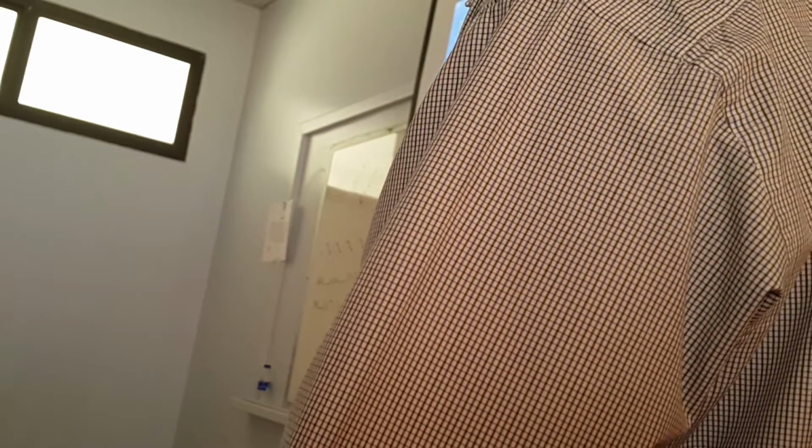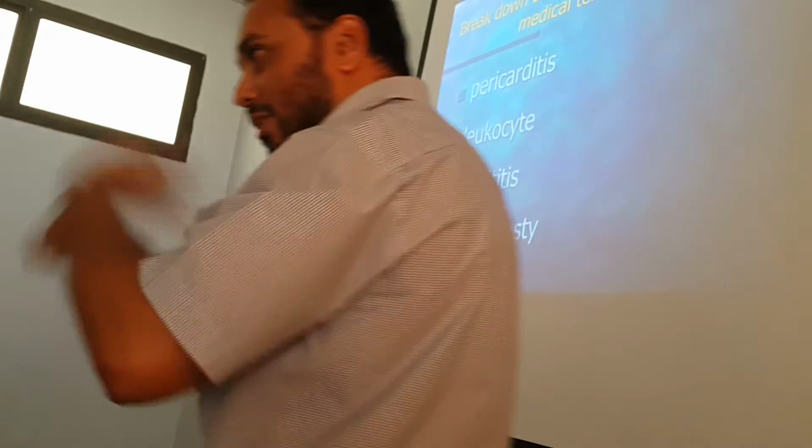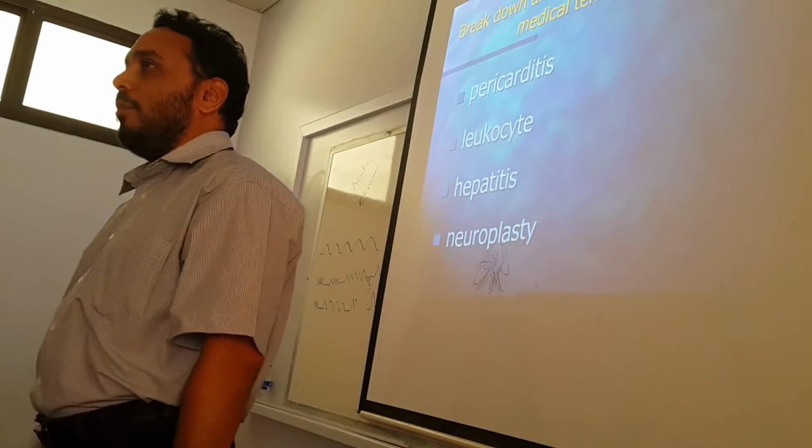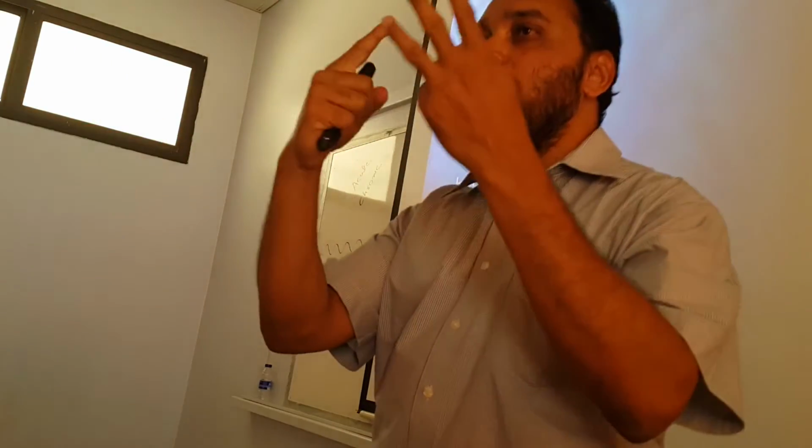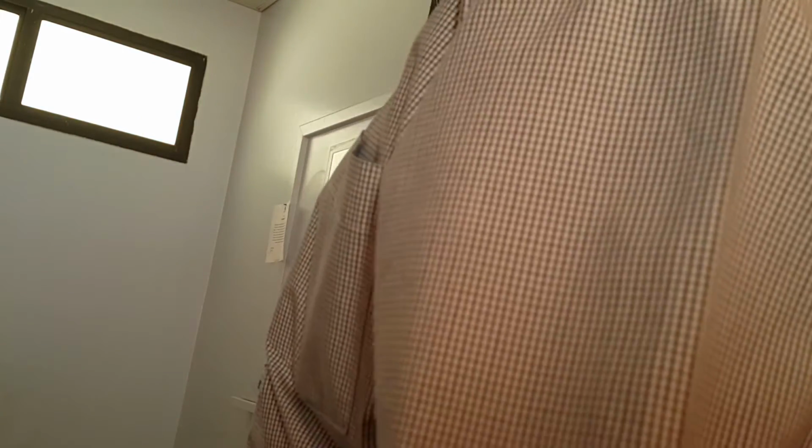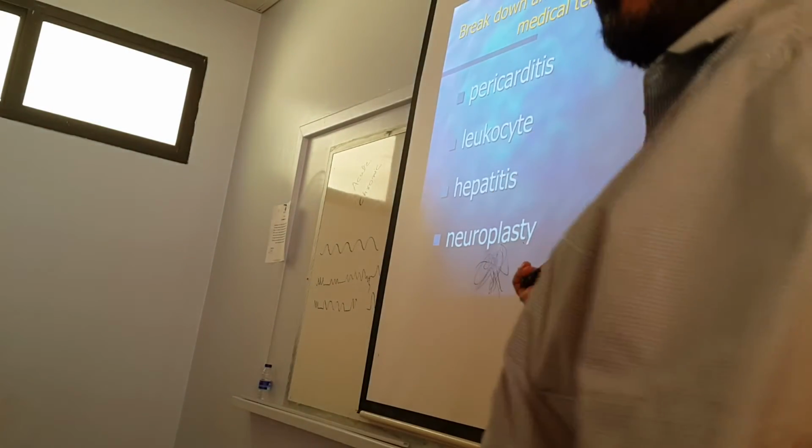Again, examples for you: pericarditis, leukocyte, hepatitis, and neuroplasty. I just wanted from your side, as an exercise before we go to combining forms, to see whether you have really understood prefix, root, and suffix. Tell me the prefix, the root, and the suffix from here. But I'm sure all of you can do that. Okay? So let's go ahead. Let's go to the answers.